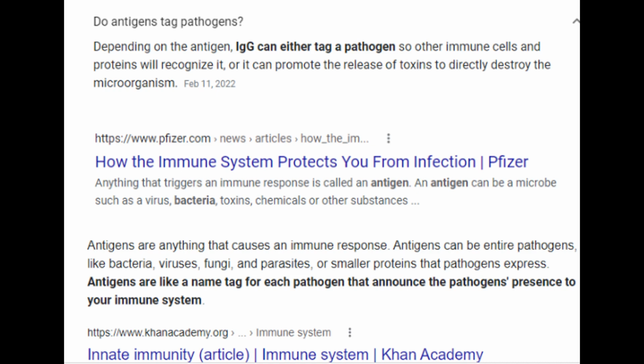But please note that again, this is not normal to the human mammal blood system. Antigens are anything that causes an immune response. Antigens can be entire pathogens, like we said before, bacteria, viruses, fungi, parasites, or smaller proteins that pathogens express. Antigens are like a name tag for each pathogen that announce the pathogen's presence to your immune system.